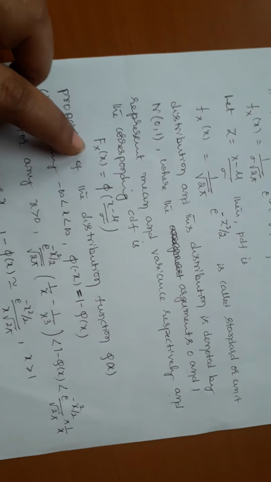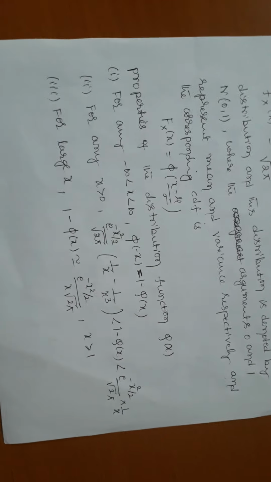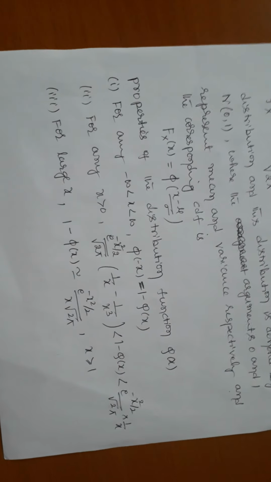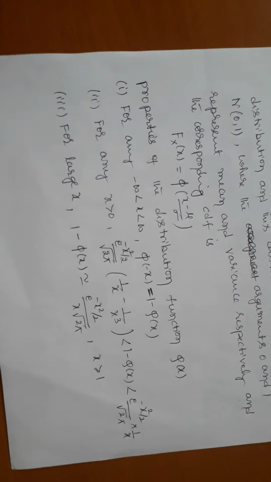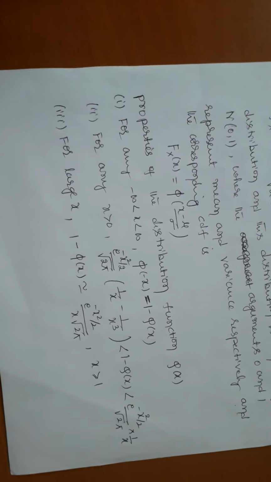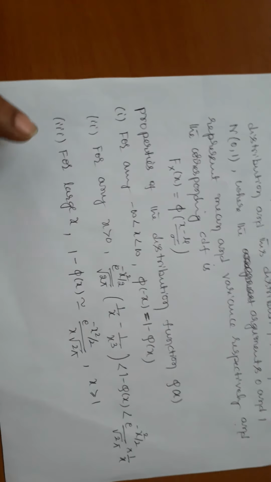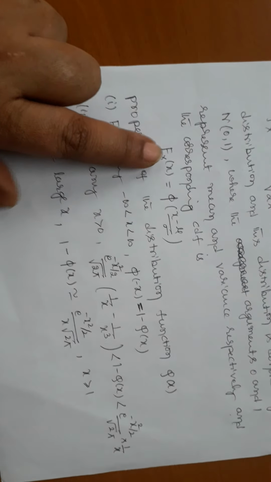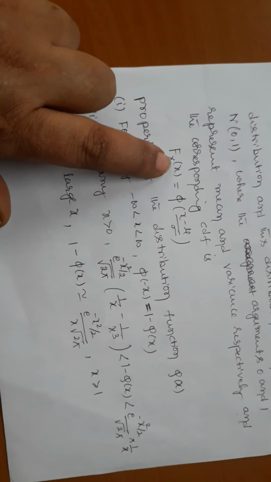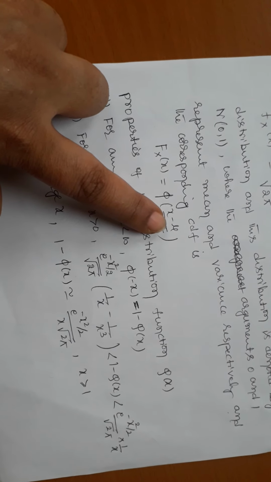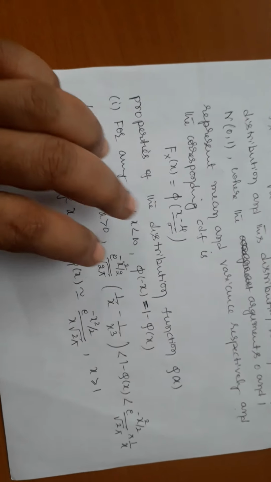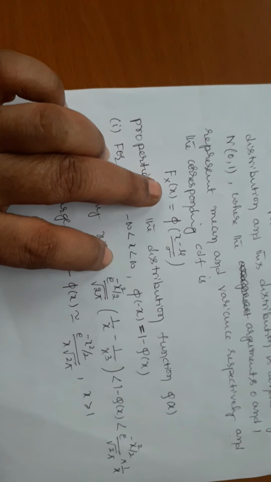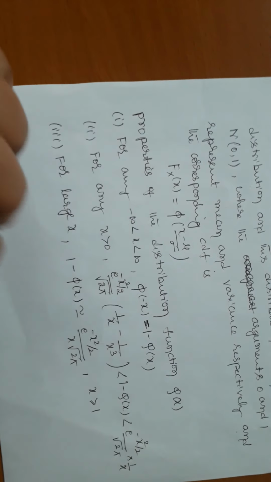The corresponding CDF is very important. In mathematics we usually solve the problem a different way: first you convert x in terms of the standard normal variate and proceed. But here, while solving a problem for the normal distribution, always convert the given probability function in terms of the cumulative distribution function. From the cumulative distribution function, we immediately get our area value. That's why the formula is F_X(x) equals phi of (x minus mu) by sigma.